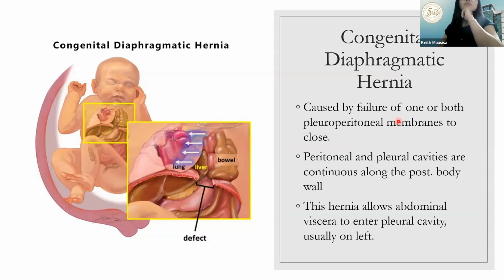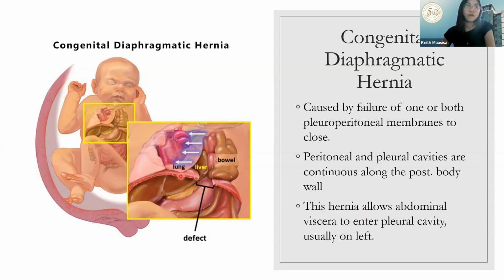You also have what we call your congenital diaphragmatic hernia. This is caused by the failure of one or both pleuroperitoneal membranes to close. Diba sabi natin, yung diaphragm, siya yung magsiseparate ng organs in the thorax versus the organs sa inyong abdominal area. So here, peritoneal and pleural cavities are continuous along the posterior body wall. This hernia also allows abdominal viscera to enter pleural cavity, usually on the left, katulad dito.